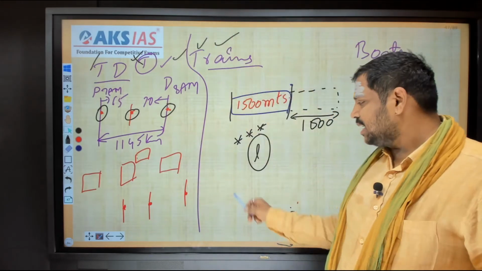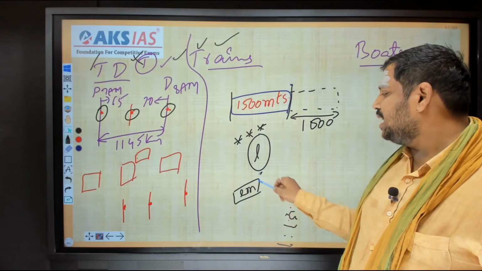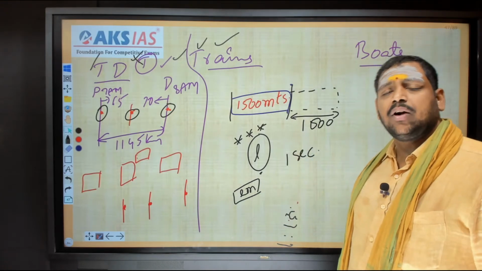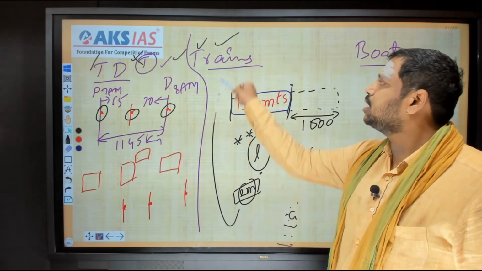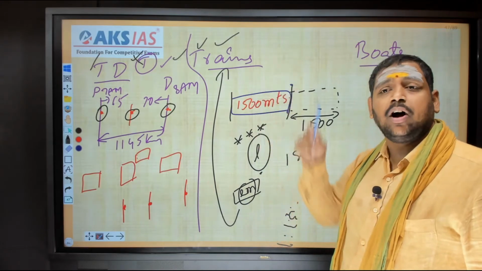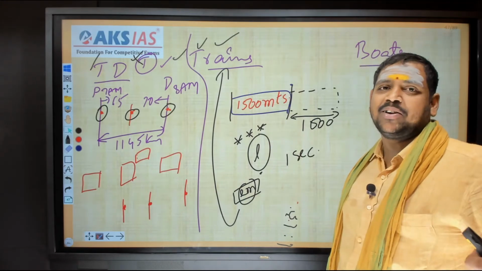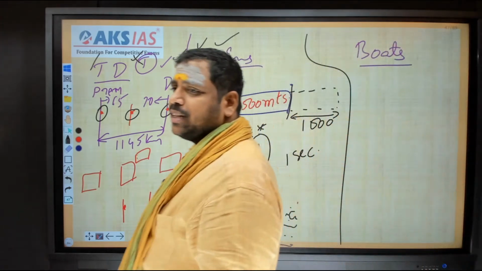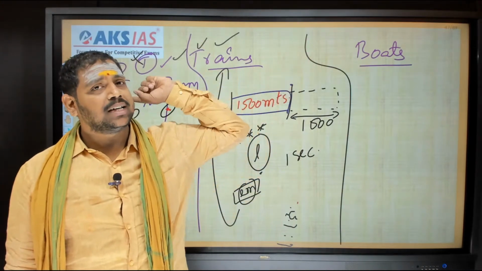Suppose tomorrow he says, sir, there is a car. The length of the car is suppose 2 meters. It can cross a man in 1 second. Then what is the speed of the car? That is the question he is asking. Then here I am considering the length of the car, sir. That means this car problem will also come under trains only. Don't say, sir, it is a car. Don't keep a separate topic called problems on cars, problems on buses, problems on lorries. Those all come under a single topic called trains. That means if you consider the length of an object, that is known as trains. If you don't consider the length of an object, that is known as time and distance.